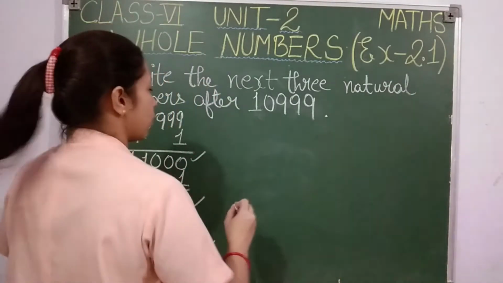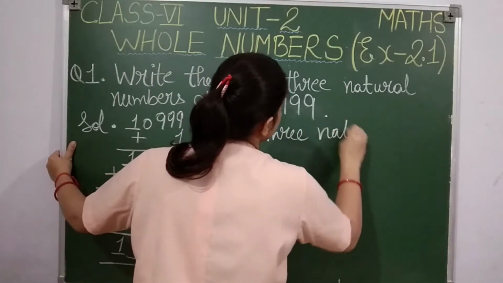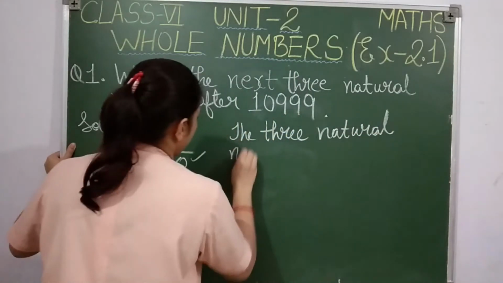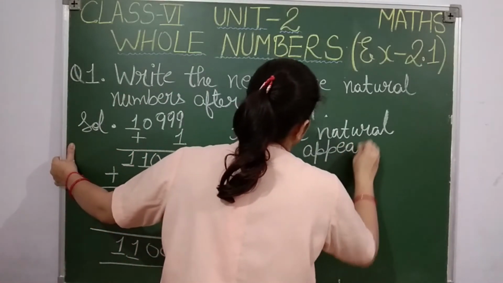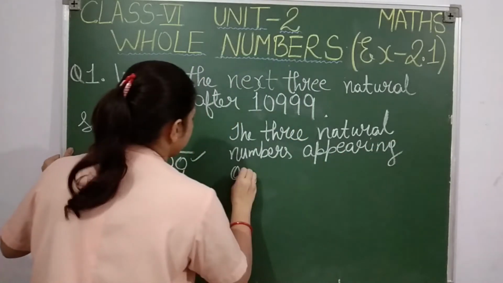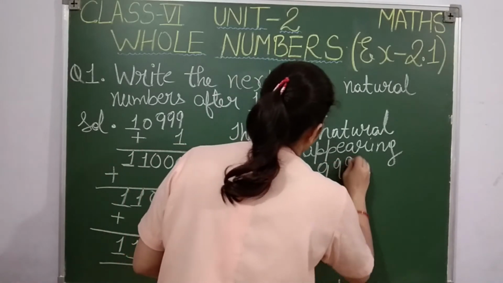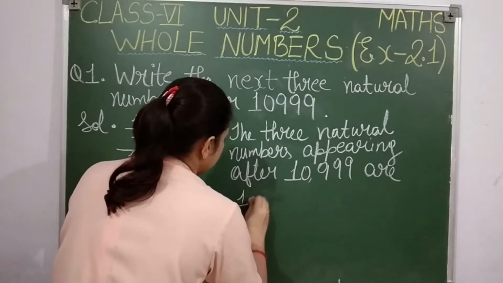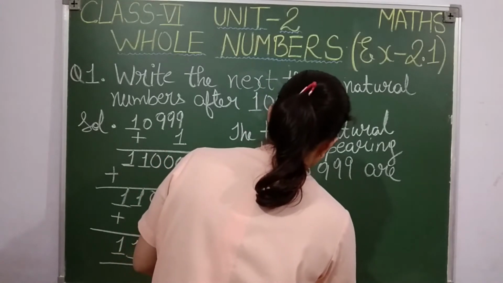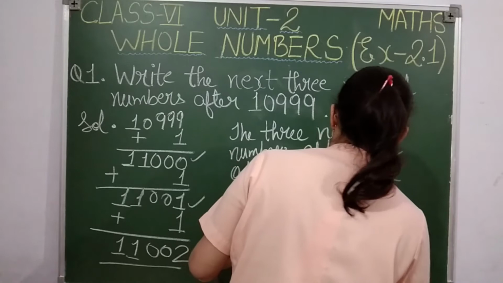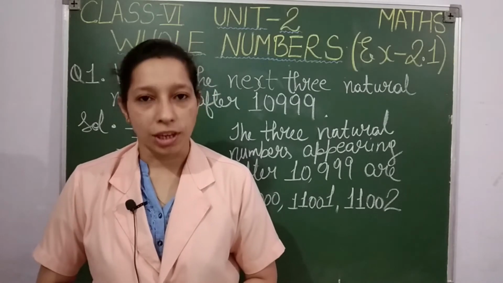Clear students? So let us write like this. The 3 natural numbers appearing after 10,999 are 11,000, 11,001 and finally 11,002. Clear students? Okay, now let us see question number 2 students.